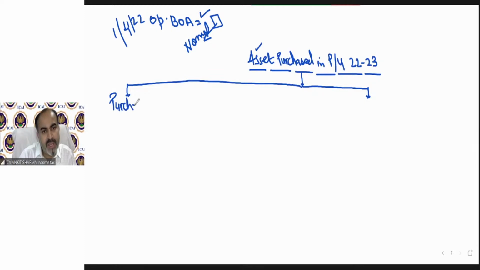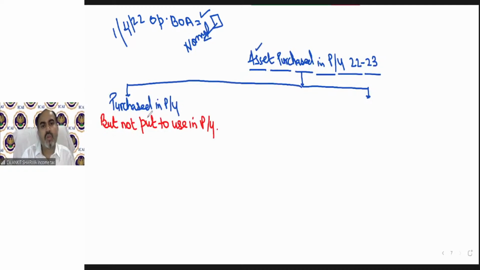That will be purchased in previous year, but not put to use in previous year. So if you purchase any plant and machinery, building or any asset in previous year, that is 22-23, and you do not put that asset to use in previous year 22-23.